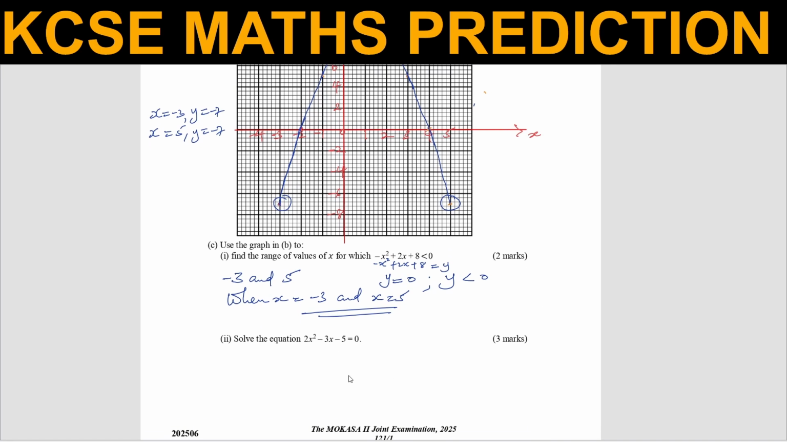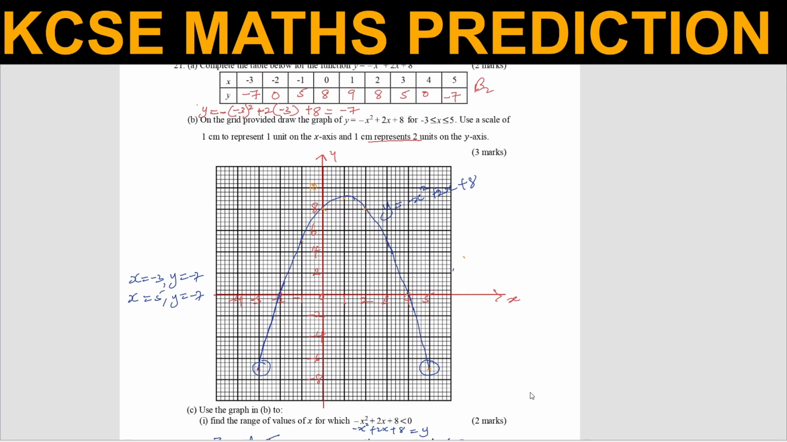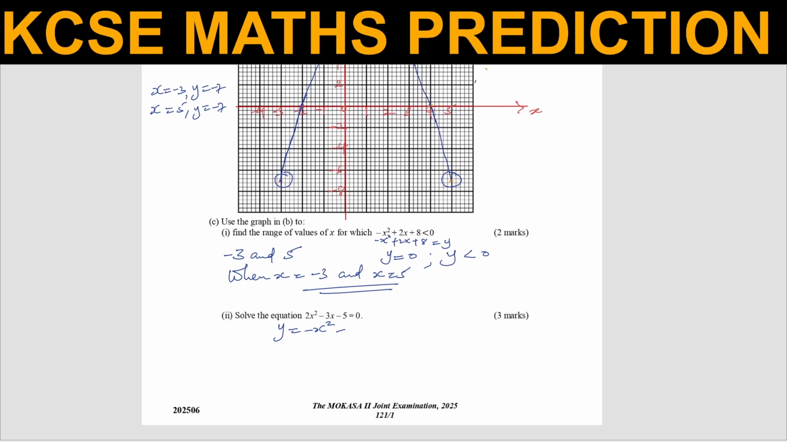Solve the equation. You're supposed to solve this equation, part 2. Now what you're supposed to do in solving that equation, you are supposed to take the first function, the function of the curve, which is y is equals to -x squared plus 2x plus 8, and then subtract these equations.